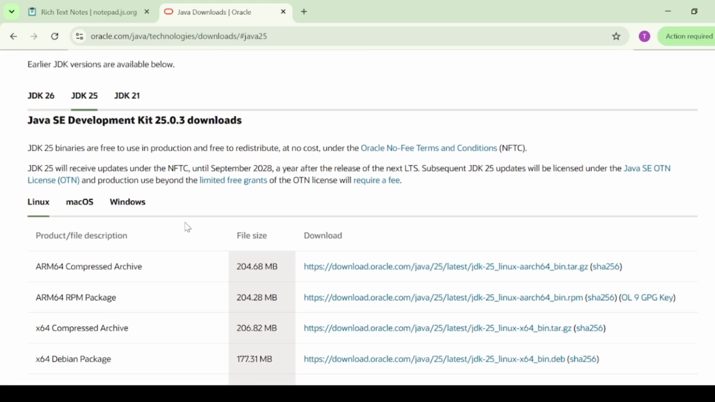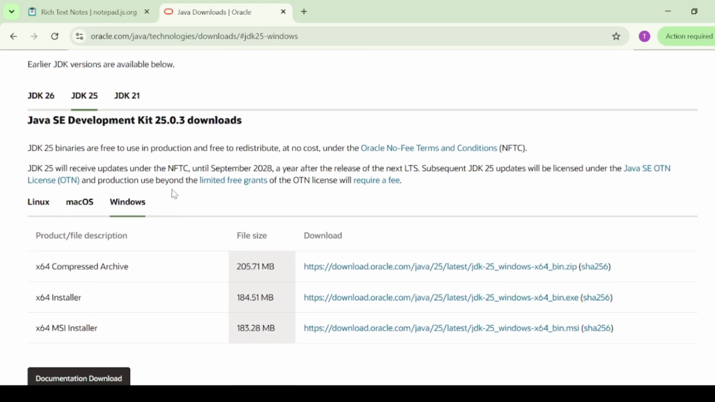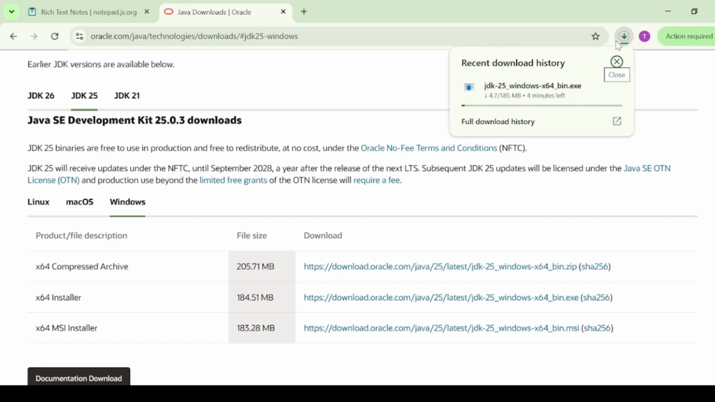As I'm using Windows, I click on Windows. Then click on the installer link to begin downloading. As I already have Java on my PC, I don't need to download it. But once the download is finished, open the installer file and follow the steps. The installation is simple. You basically click next, next, and then finish. Once that is complete, the JDK is now on your computer.